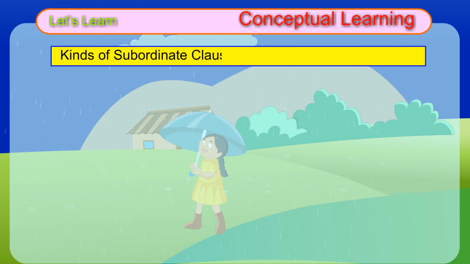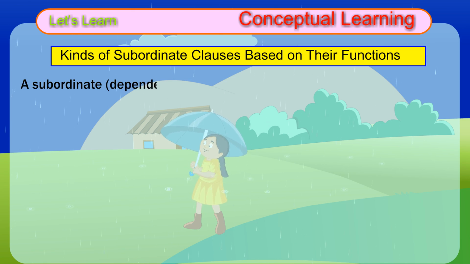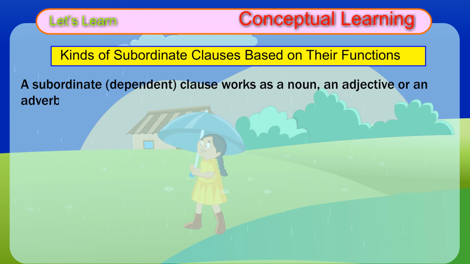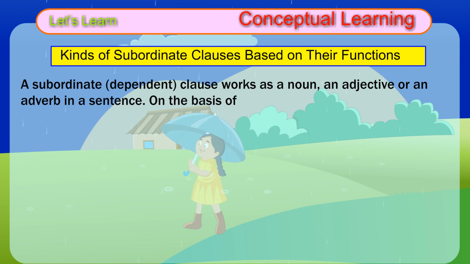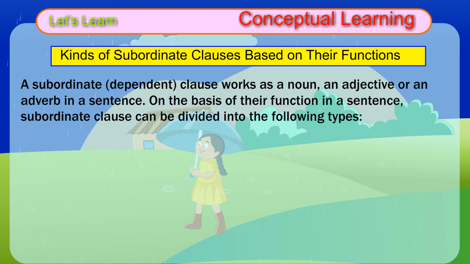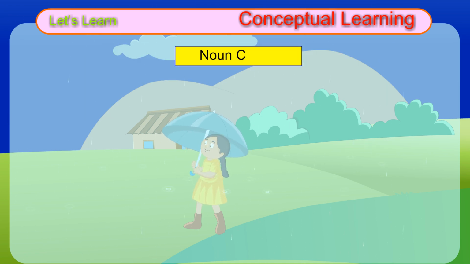Kinds of subordinate clauses based on their functions. A subordinate, dependent clause works as a noun, an adjective or an adverb in a sentence. On the basis of their function in a sentence, subordinate clauses can be divided into the following types. 1. Noun clause. 2. Adjective clause. 3. Adverb clause.